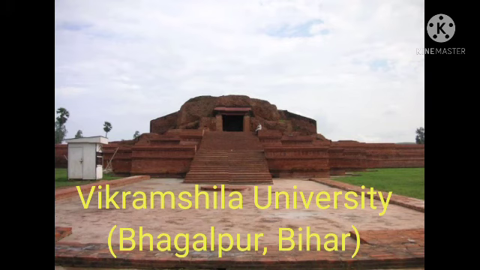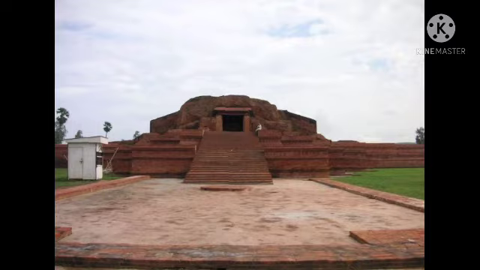This university was located near today's Bhagalpur in Bihar. It was established by a king named Dharmapal in the 8th century CE. It had 6 viharas, each having its own separate entrance. So you can see one entrance over here. Out of the 6, this is one of the entrances.